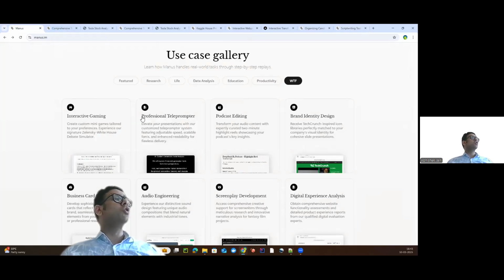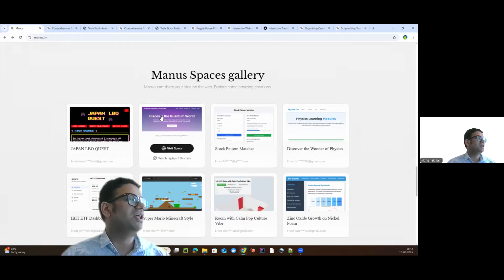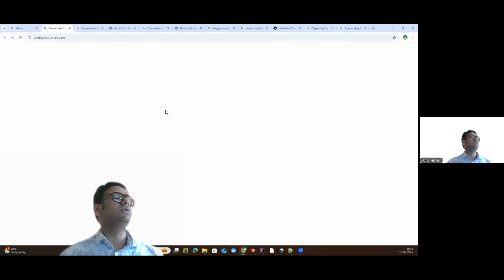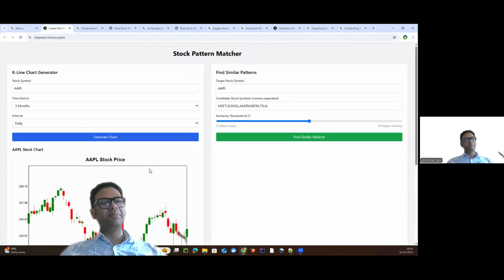If you go back to the galleries, right? This is really awesome, stock pattern maturity, right? We can run that and we can see what it is doing, right? It's really awesome, right? Generate chart. We are not doing anything, right? It is just being done by the system which is behind all those use cases.